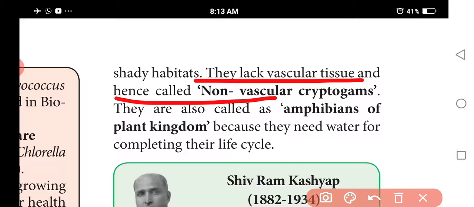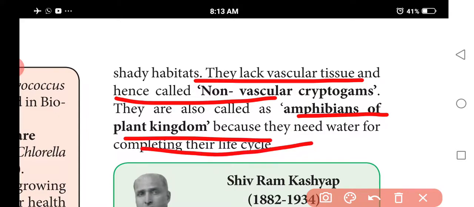They are called amphibians of the plant kingdom because they need water for completing their life cycle. They are non-vascular, terrestrial, autotrophic, non-flowering and non-seeded.